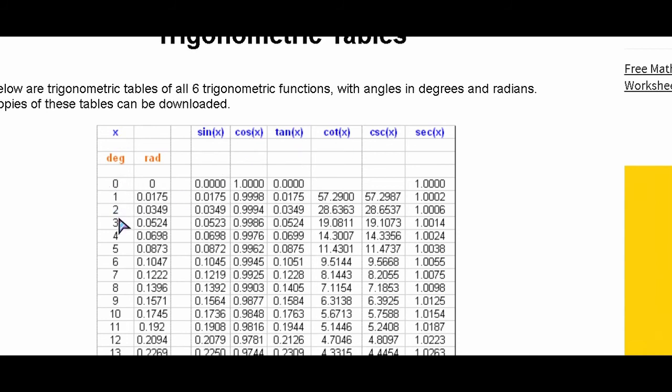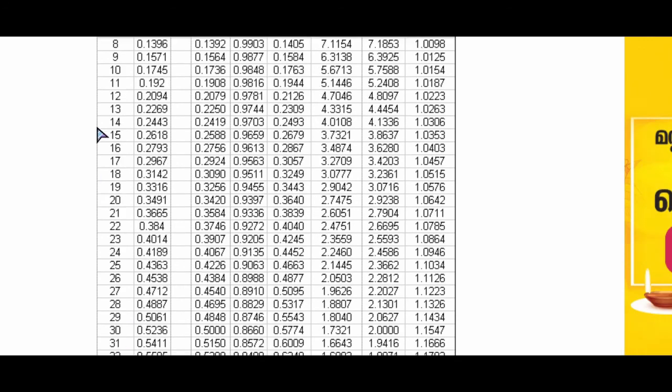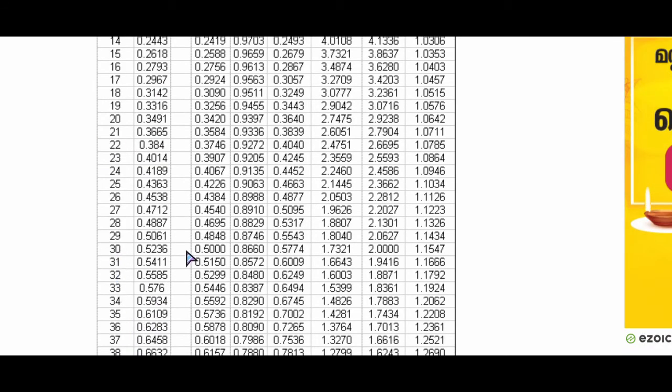We defined angle A as equal to 30 degrees, so we go and have a look at 30 degrees. For 30 degrees, this is the sine value. Sine of 30 is 0.5. It is listed here. That means for 30 degrees, the sine value is always 0.5.